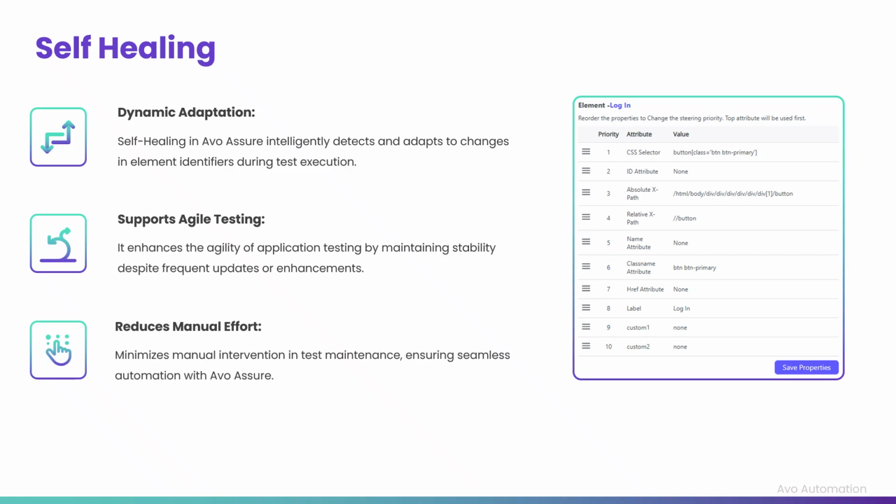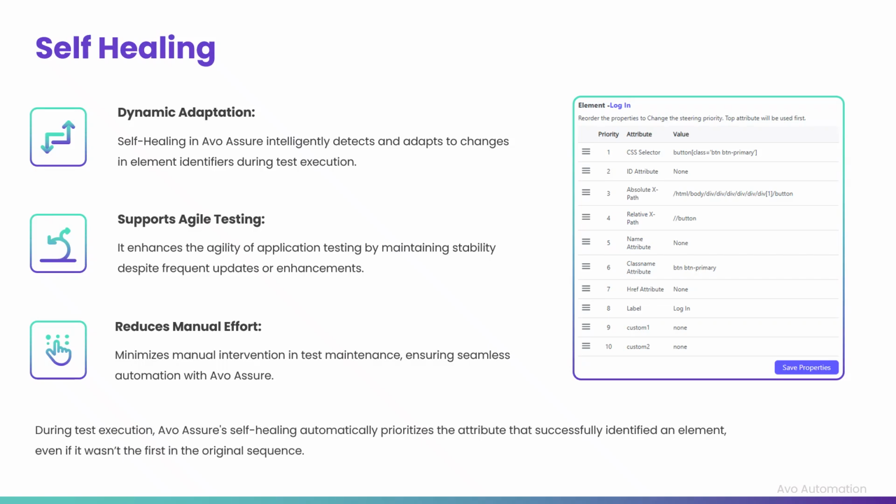Let's understand this better. During a test execution, if Avo Assure identifies that an element used an attribute which was not the first one in sequence in its element identifier list, the self-healing feature will automatically take up whichever attribute was used for that element's identification as a priority going forward.